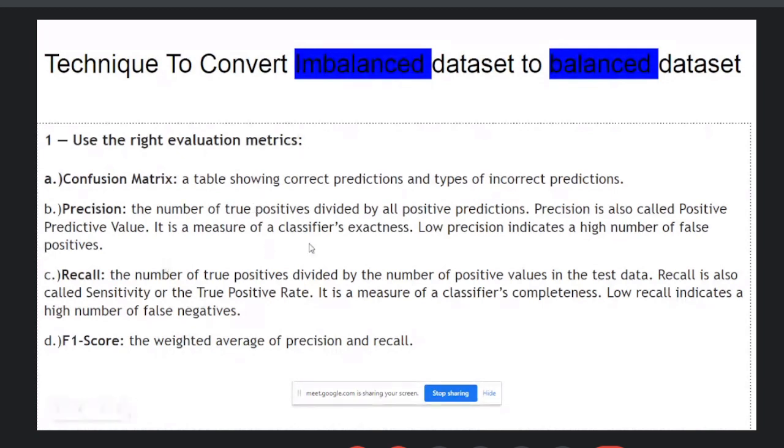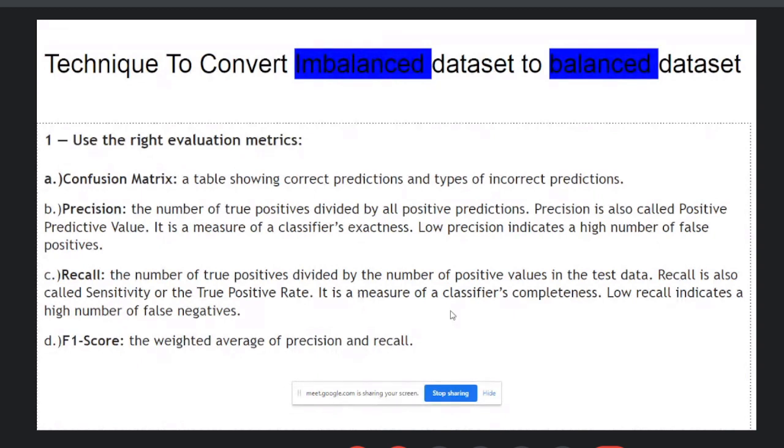Precision is the number of true positives divided by the positive predictions, and it is also called the positive predictive value. It is a measure of a classifier's exactness. Low precision indicates a high number of false positives. Recall is the number of true positives divided by the number of positive values in the test data. Recall is also called sensitivity or the true positive rate. Low recall indicates a high number of false negatives.